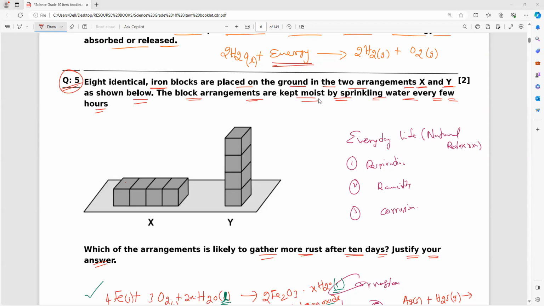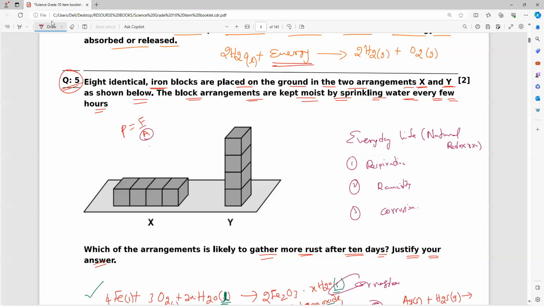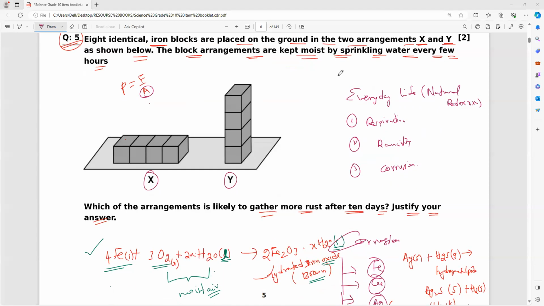Basically, this is a concept of pressure. Pressure equals force by area, we all know. Now you tell me, in which block is the area more? Which block's area is more contacting the surface?